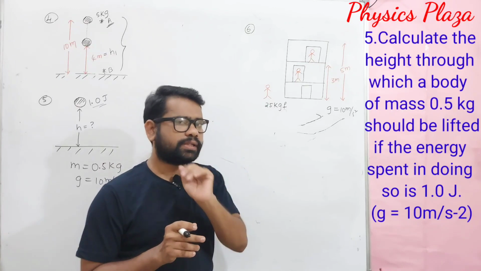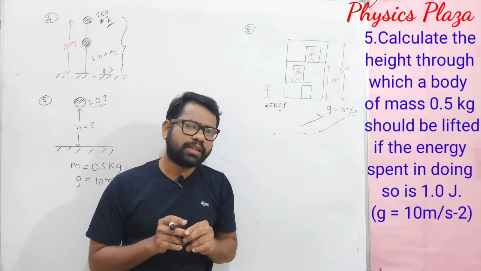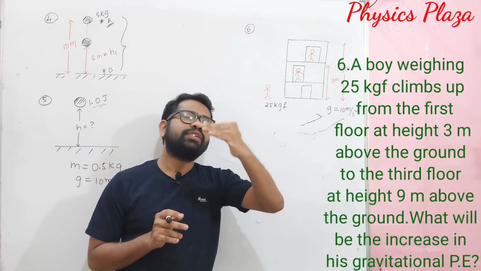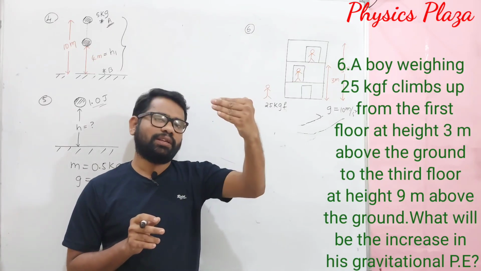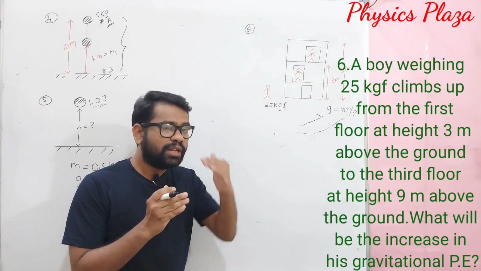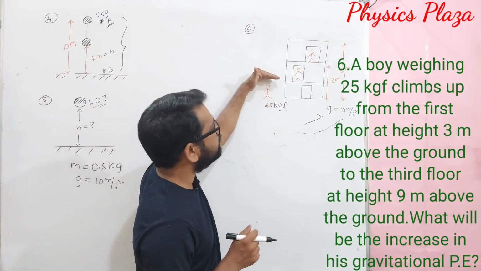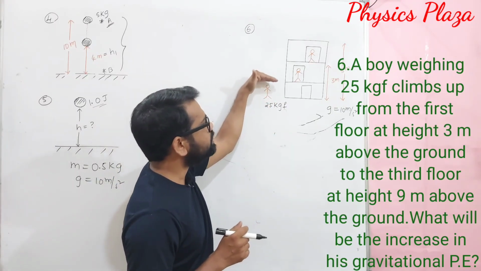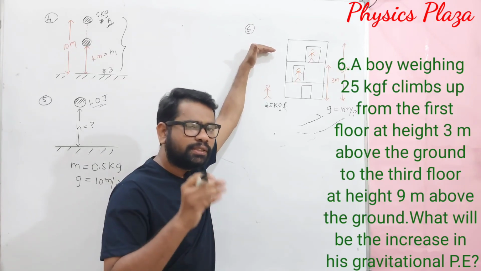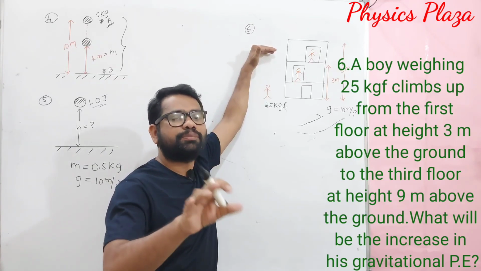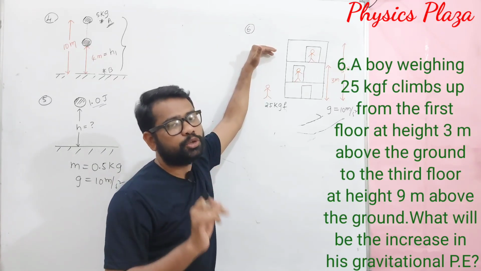What we have to calculate is the change in gravitational potential energy. Change means an increase in gravitational potential energy, because the position is increasing.